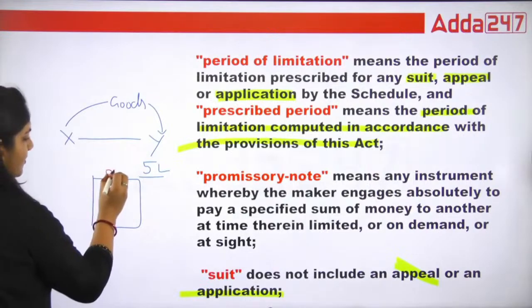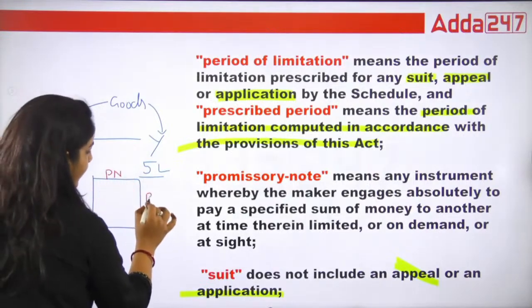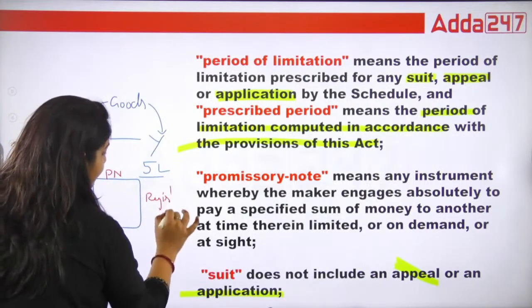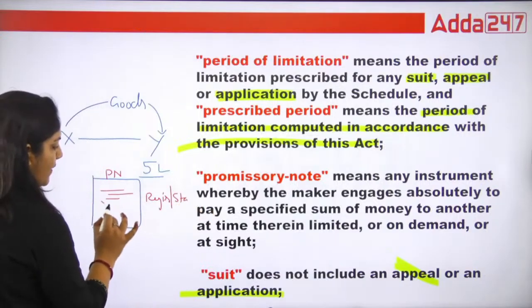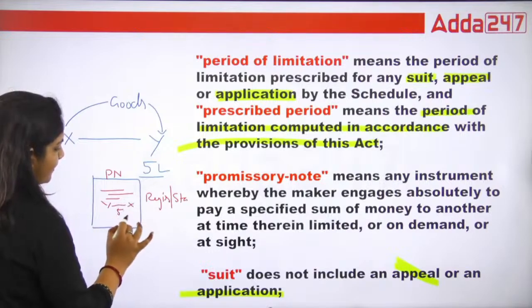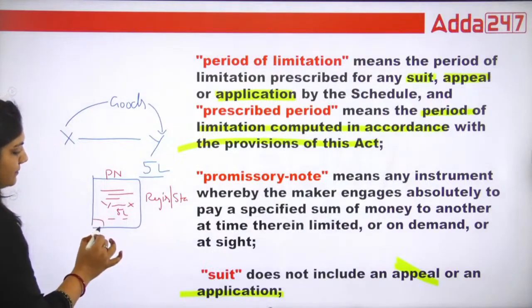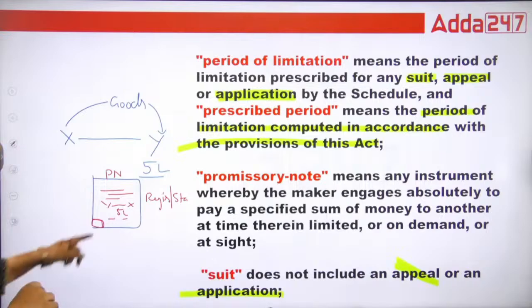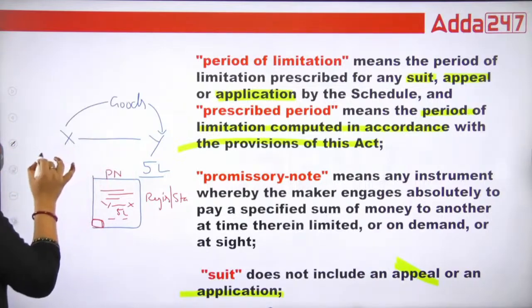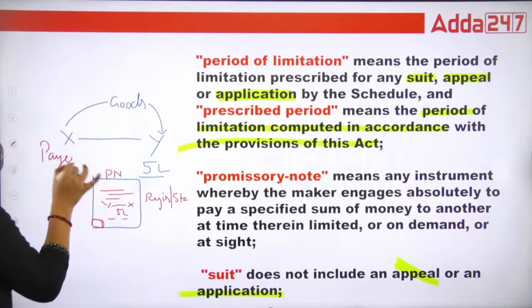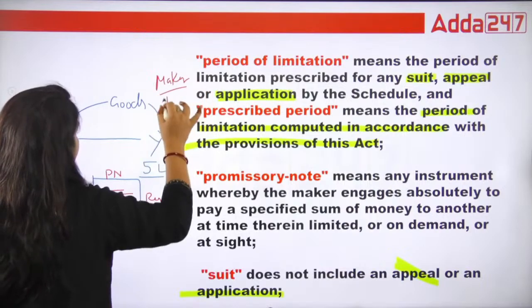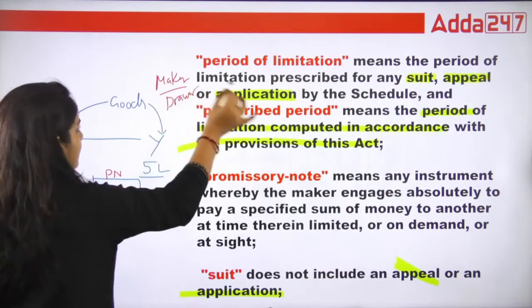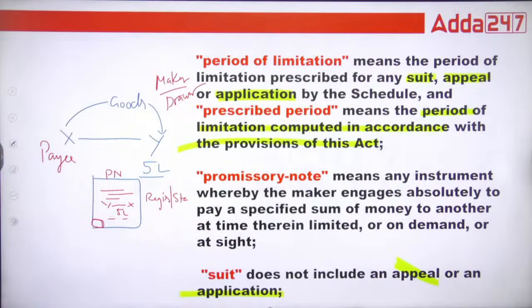That document is promissory note. It must be registered and stamped, and it is written that Y will give X 5 lakh rupees after 1 month, and Y will sign here. This is called promissory note. So in that case, X is the payee and Y is the maker and drawer. That's it.